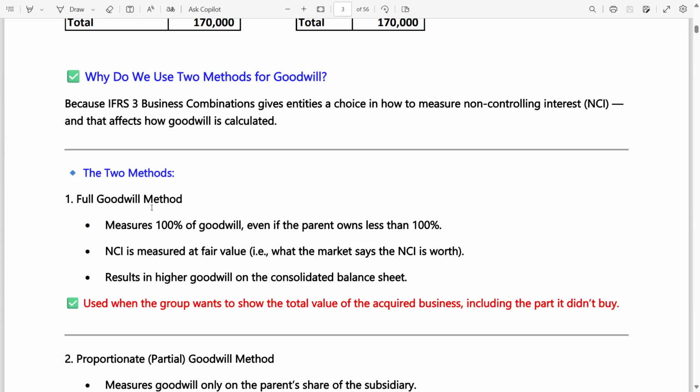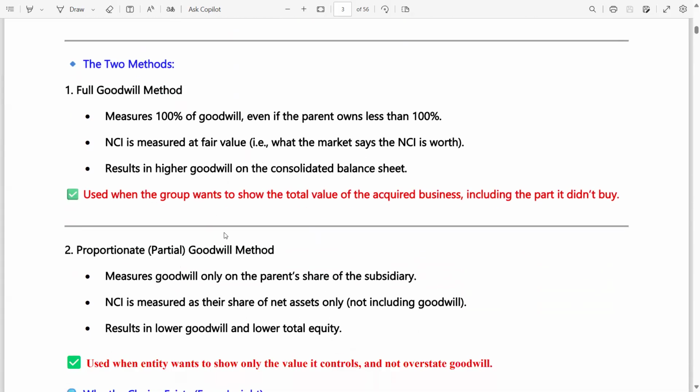The two methods are the full goodwill method and the proportionate partial goodwill method. The full goodwill method measures 100% of goodwill even if the parent owns less than 100%. NCI is measured at fair value, what the market says the NCI is worth. This results in higher goodwill on the consolidated balance sheet. You can compare the goodwill of both the methods.